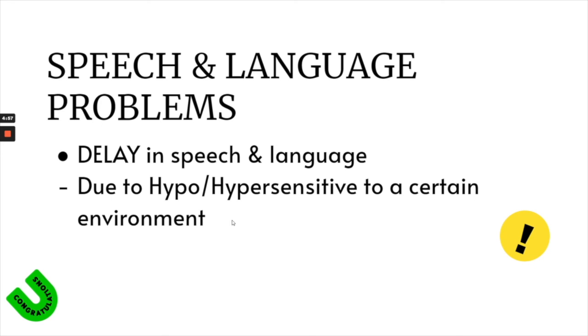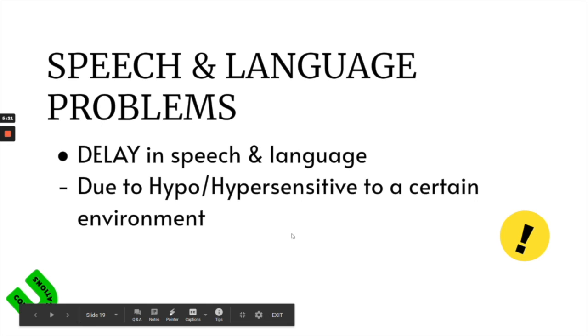Either the environment is too stimulating that they cannot grasp the opportunity for learning, or it's not stimulating at all, that's why they cannot comprehend.